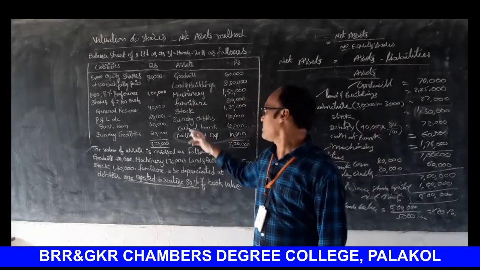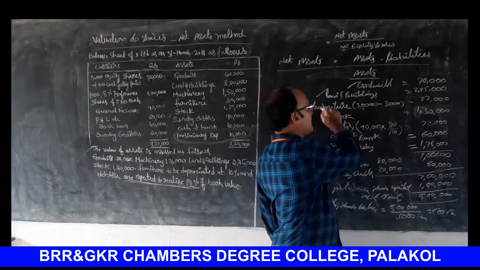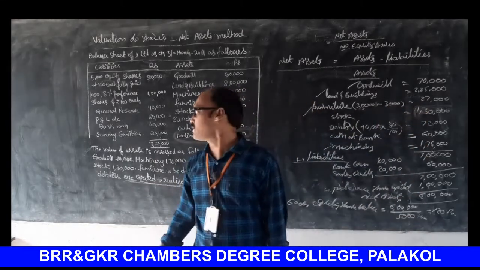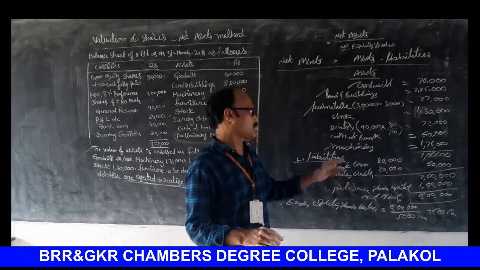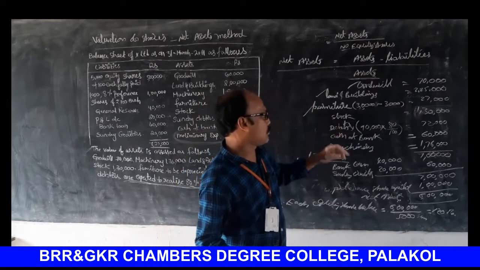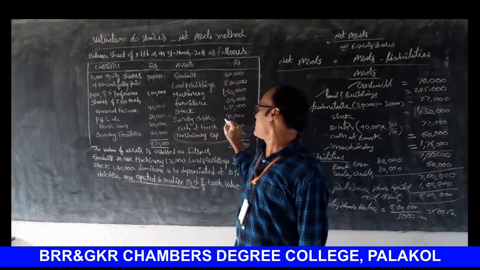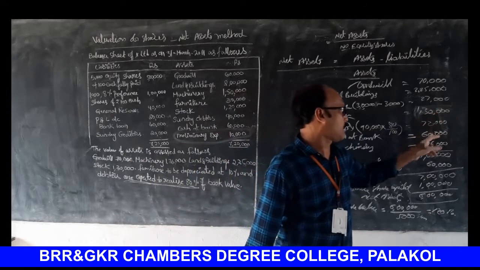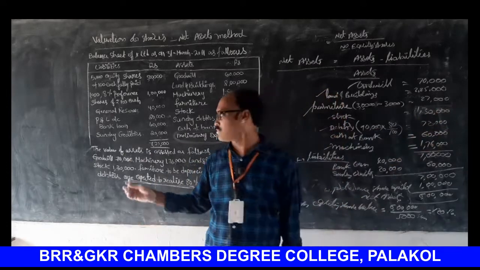Next one, furniture 30,000 less depreciation 3,000, 27,000. Next one, stock 1,20,000, revalued at 1,30,000. Next one, debtors 90,000, 72,000. Next one, cash 60,000.